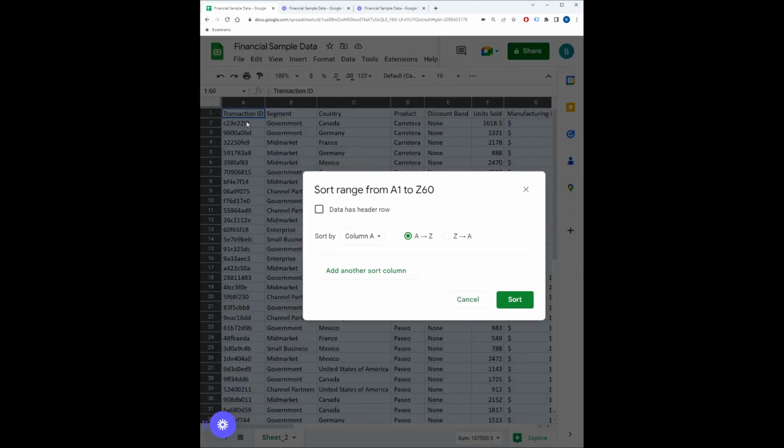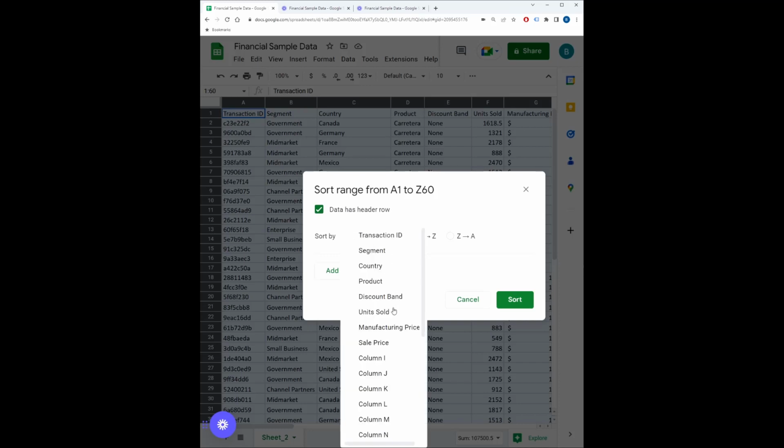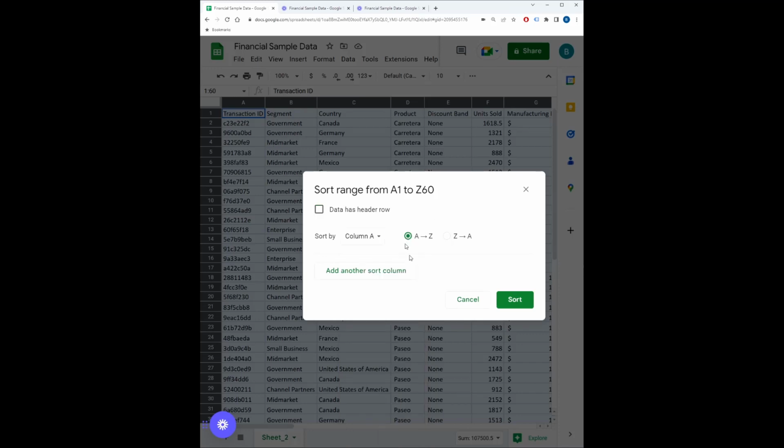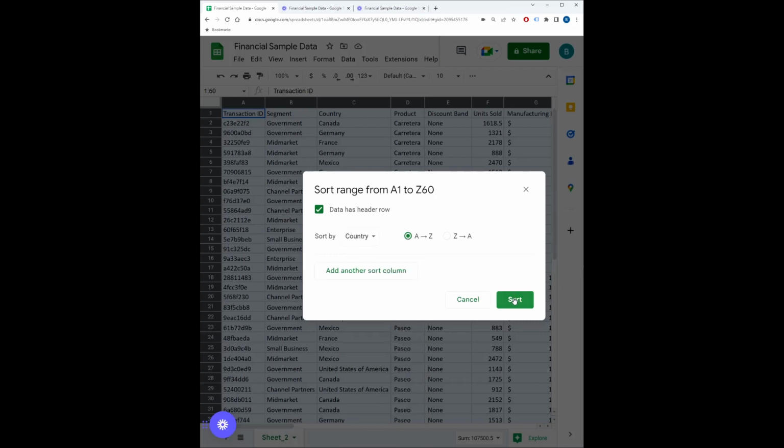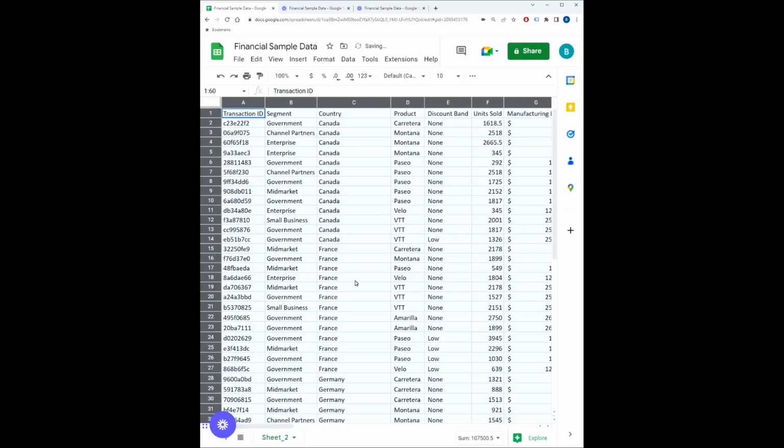If you have headers, which we do here, transaction ID, segment, and country, you can select this Data Has Header row, and then you can select based on which header and which column you'd like to sort the data. If not, if you didn't have headers, you would just select based on the column. So in this case, let's sort by country and have all of the data sorted alphabetically A to Z. So now it's all organized in a nicer list.